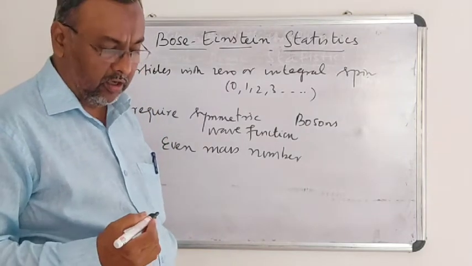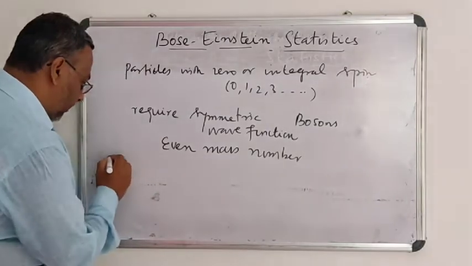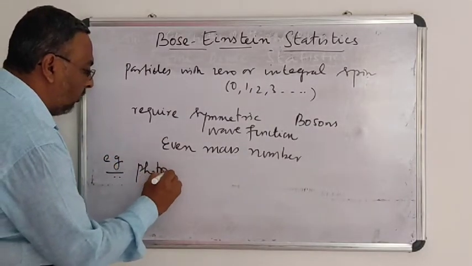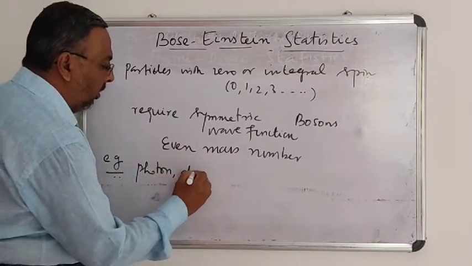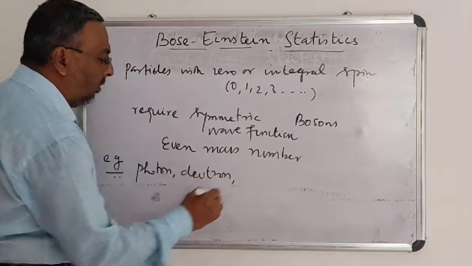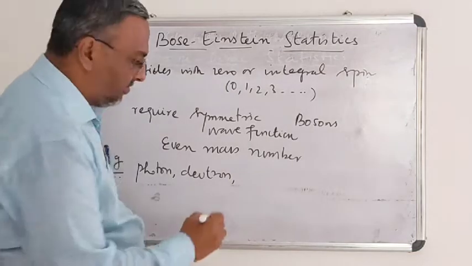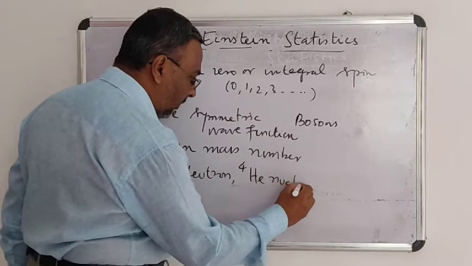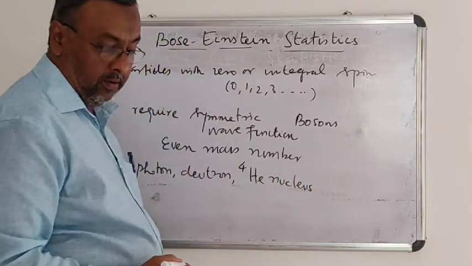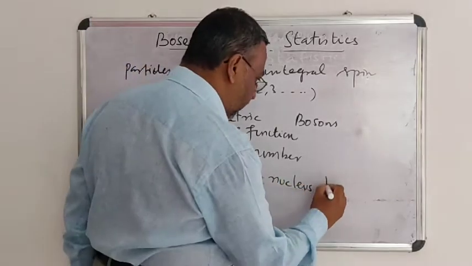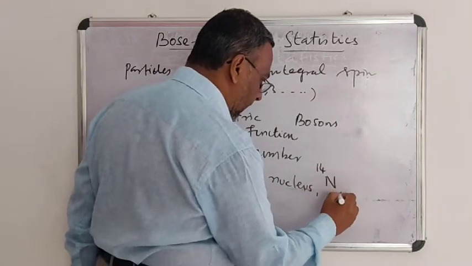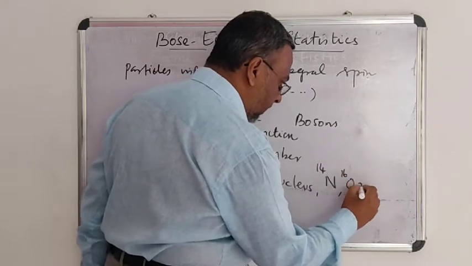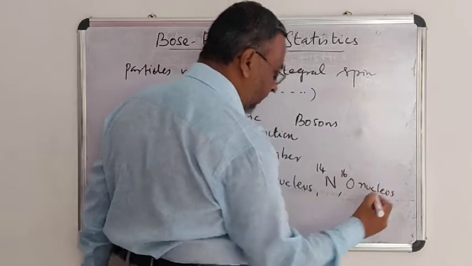Examples of such particles are photon, neutron, and helium nucleus, N14, O16 nucleus.